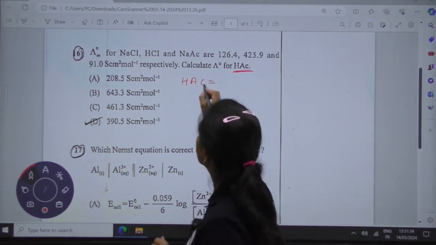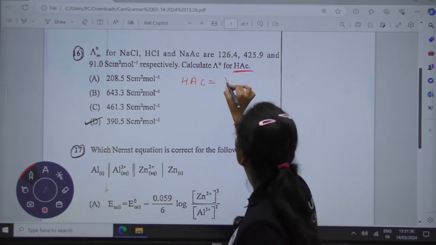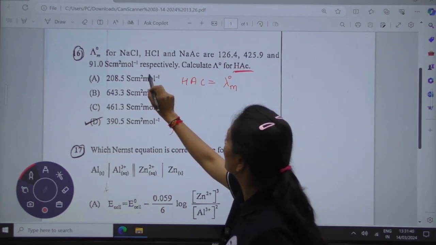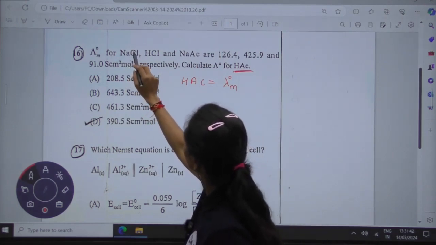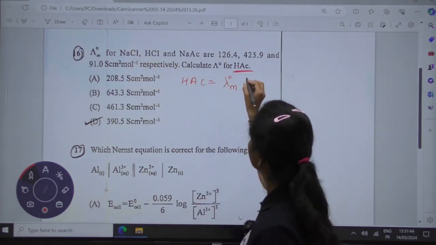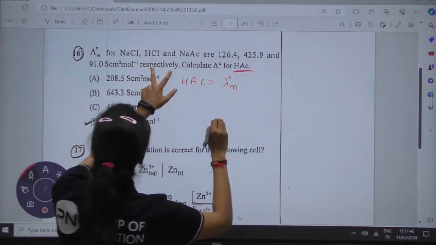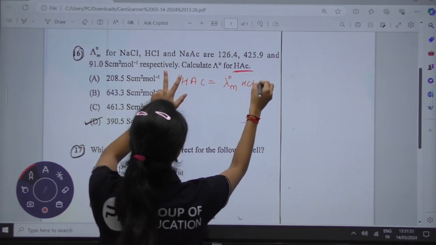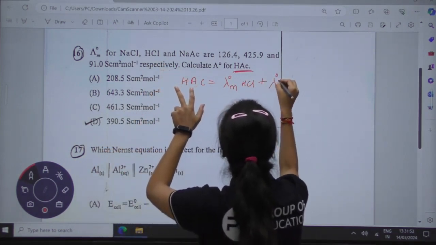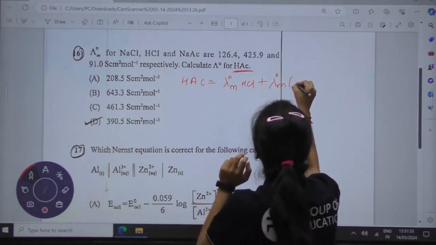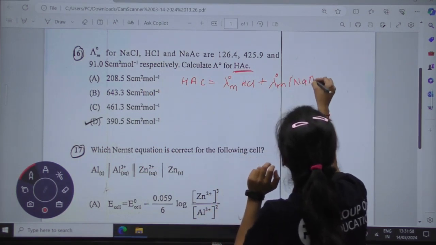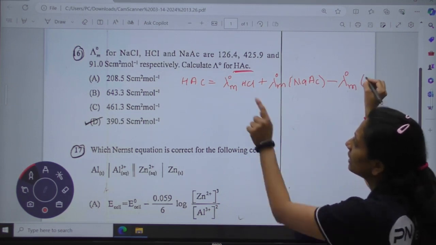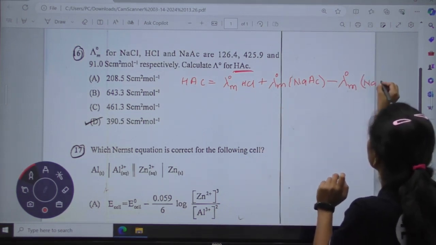We have to calculate for the acetic acid. So first of all, we will sum up the Λ°m for HCl plus Λ°m for NaAc. Then we will subtract the NaCl.